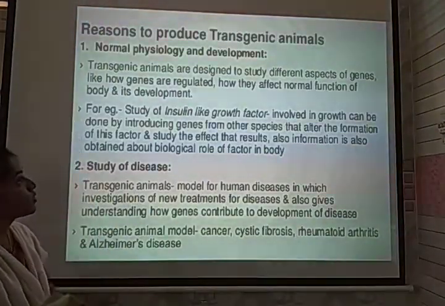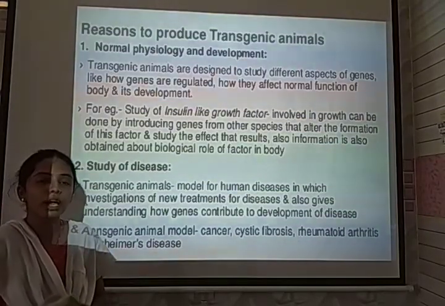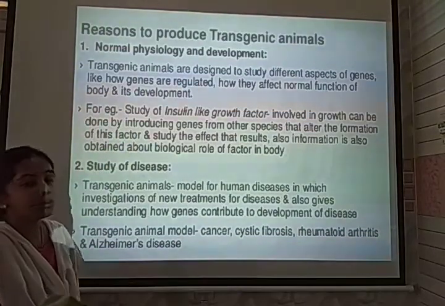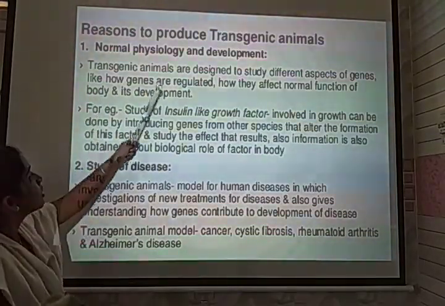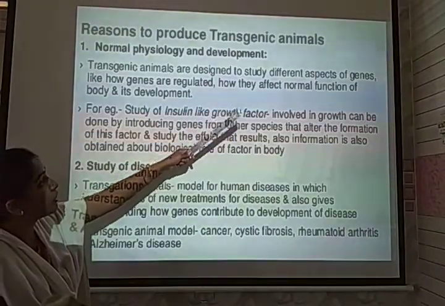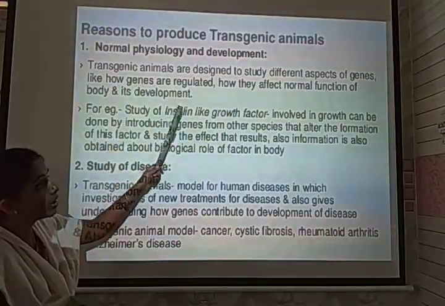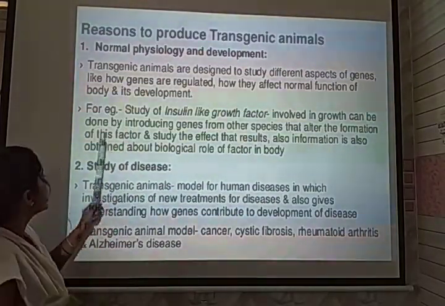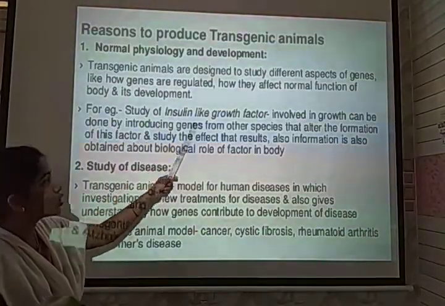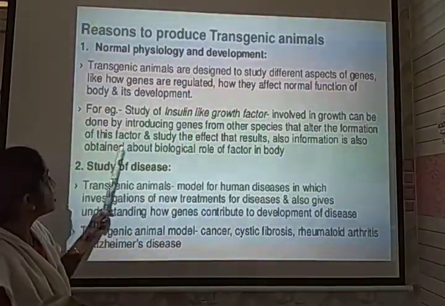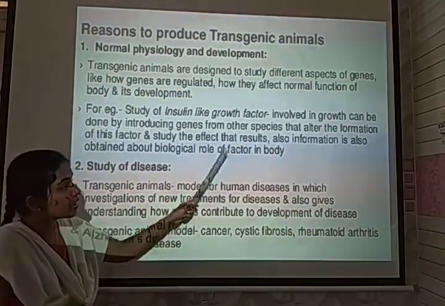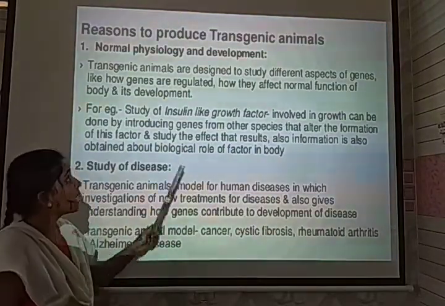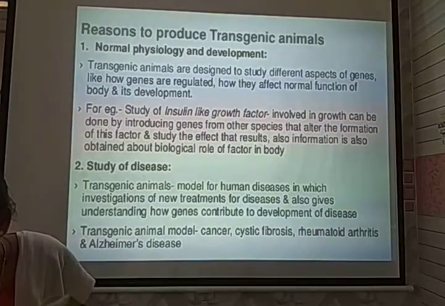So here are the reasons for producing transgenic animals. They are also helpful for the study of normal physiology and development. It is also helpful to study different aspects of genes, how genes are regulated and how they show their normal functions in our body. Another example is the study of insulin-like growth factor. How the growth factor controls body functions in the species, and how they affect the results, can also be analyzed by transgenic animals.